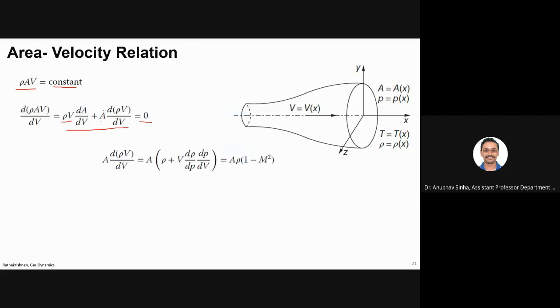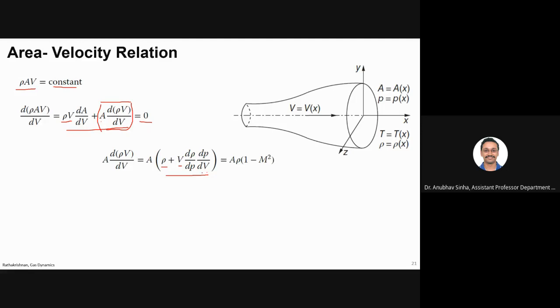Or for the last term, I can write A into d of rho V by dV. So I can write A plus this rho into dV by dV. dV will get cancelled, so we'll have rho. Then I have V into d rho by dV. Let us just introduce dP here. Multiply and divide by dP, such that it becomes d rho by dP and dP by dV.